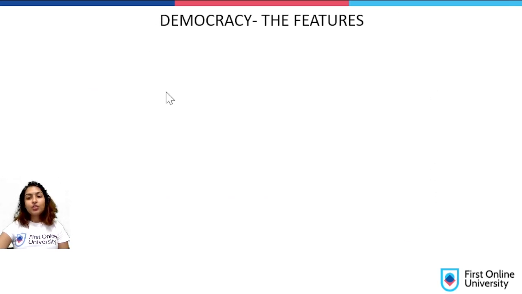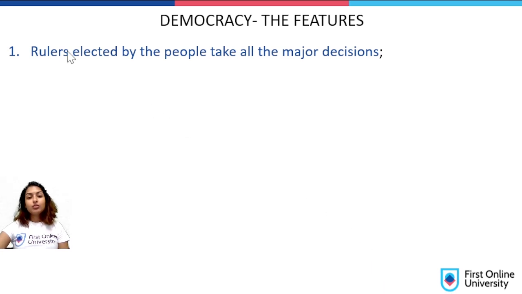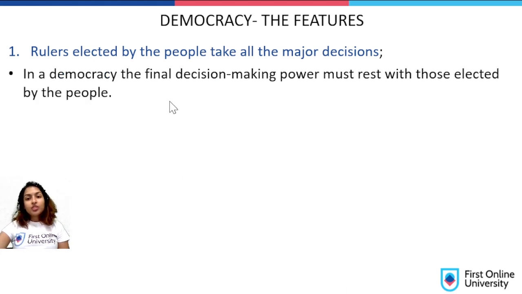Let's see democracy and its features. The rulers elected by the people take all the major decisions. So democracy, we've learned, is the rule by the people. So the people elect the rulers, and the rulers take all the major decisions on behalf of the people. In a democracy, the final decision making power must rest with those elected by the people.